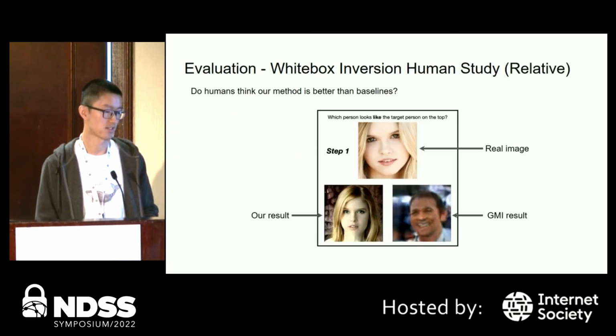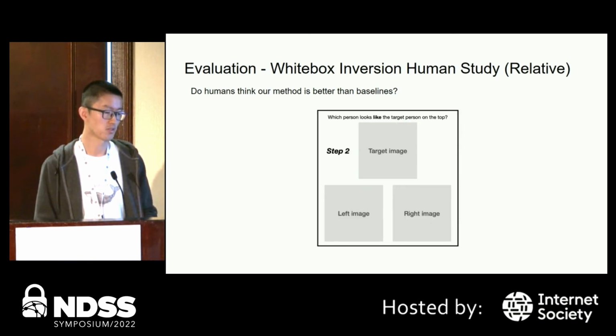Human studies are very necessary to evaluate the privacy leakage in model inversion. In order to compare our approach against baselines, we conduct a human study on the relative comparison. We want to see if humans think our approach is indeed better than the baselines. This page shows the study example. We show the real image and the inverted images by our approach and another baseline. And then we hide all the images and let the user choose if the left or the right image looks like the target person on the top.